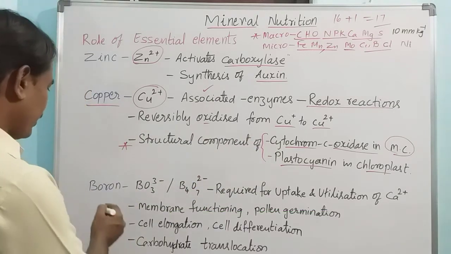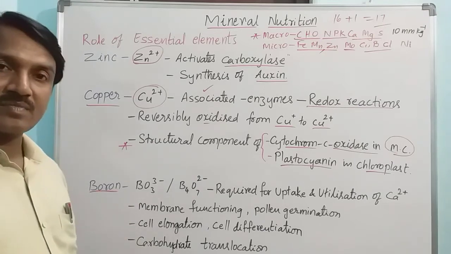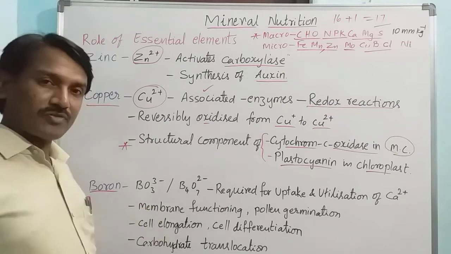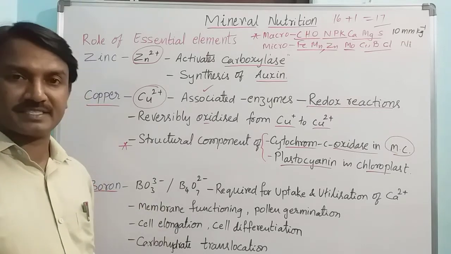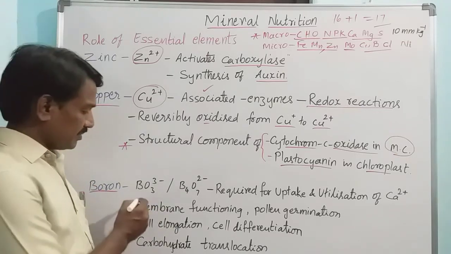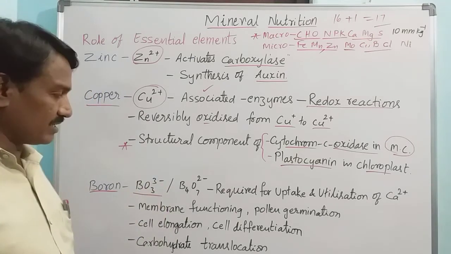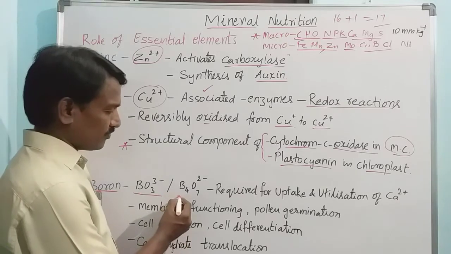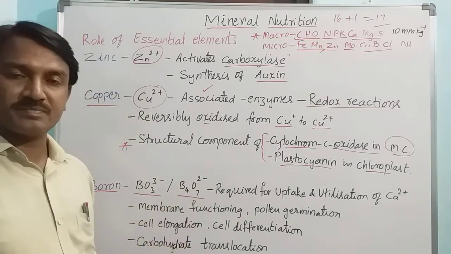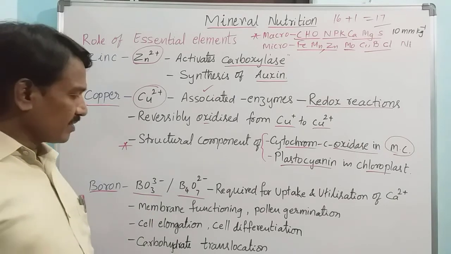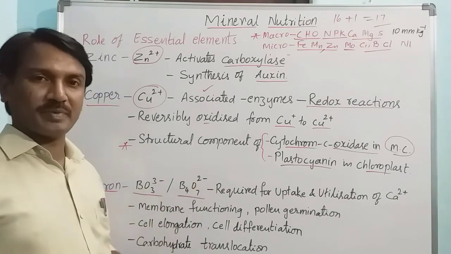And then boron. Boron is also a micronutrient. The available form of boron to plants is BO3 3-, or B4O7 2-.